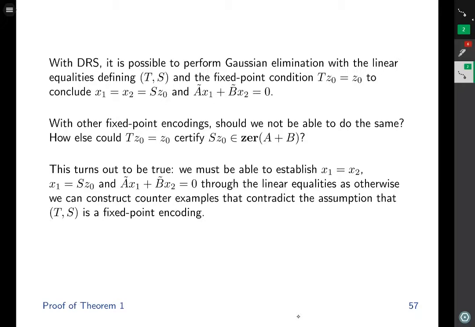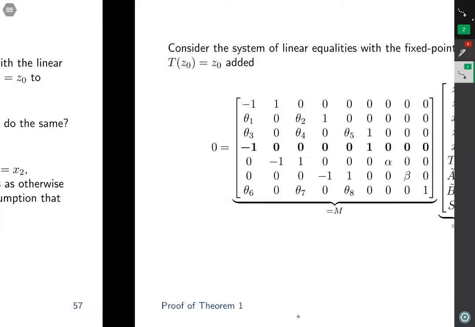This turns out to be true. We must be able to establish x1 equals x2, x1 equals the output of the solution mapping S, and the outputs of the operators sum to 0 through the linear equalities, as otherwise we can construct counterexamples that contradict the assumption that t comma s is a fixed point encoding.